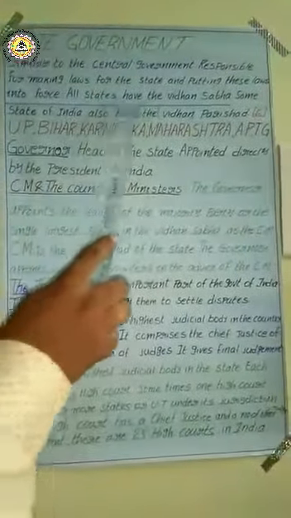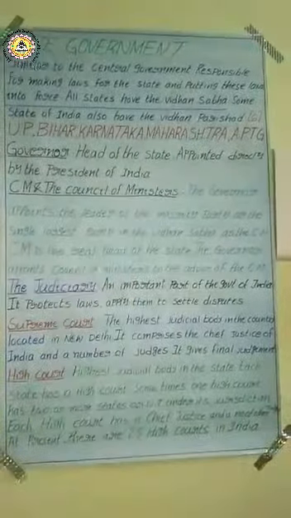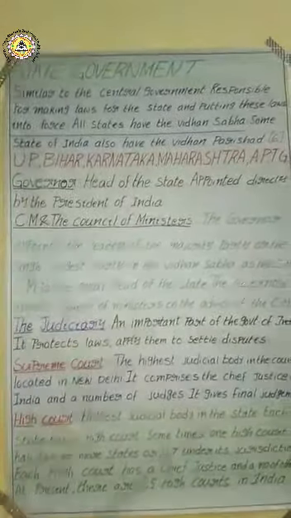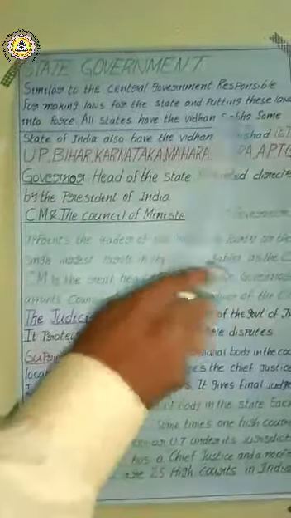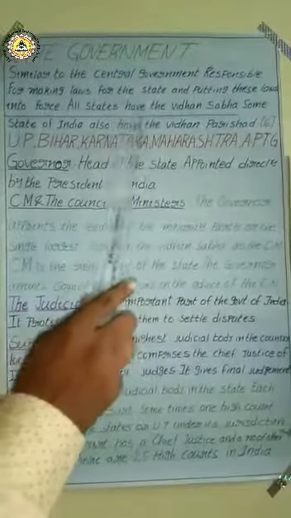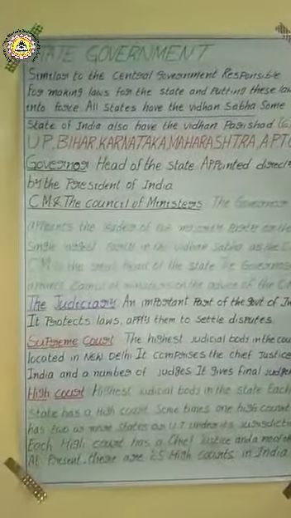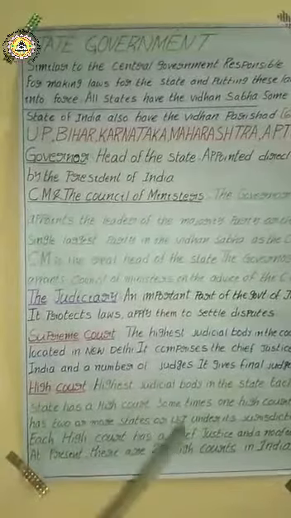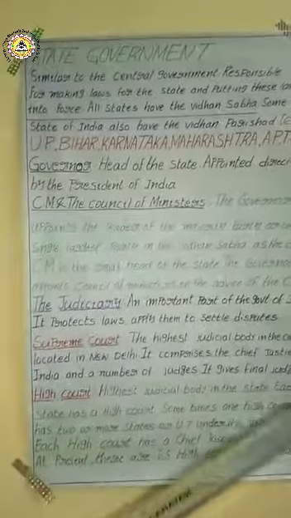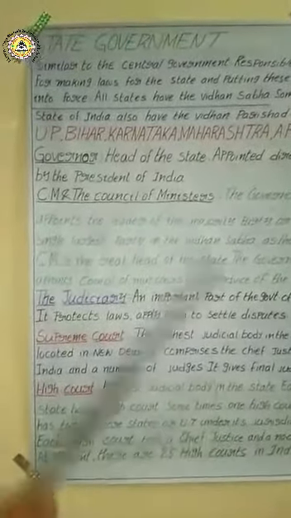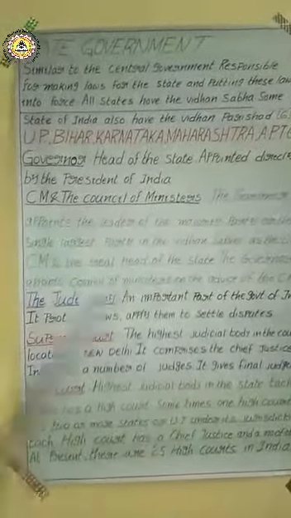Like that, all states have a Vidhana Sabha. In our country India, there are 28 states, and all of them have a Vidhana Sabha, which is called a legislative assembly. We can also call it the legislative assembly. And some states of India have a Vidhana Parishad, which is also known as a legislative council. All the 28 states have the legislative assembly, that is called Vidhana Sabha.